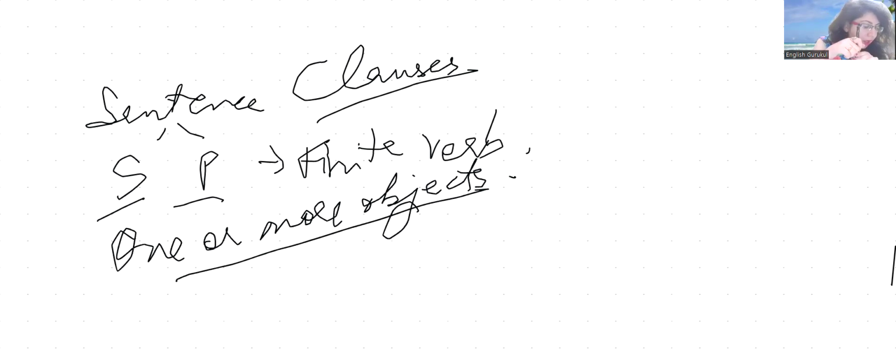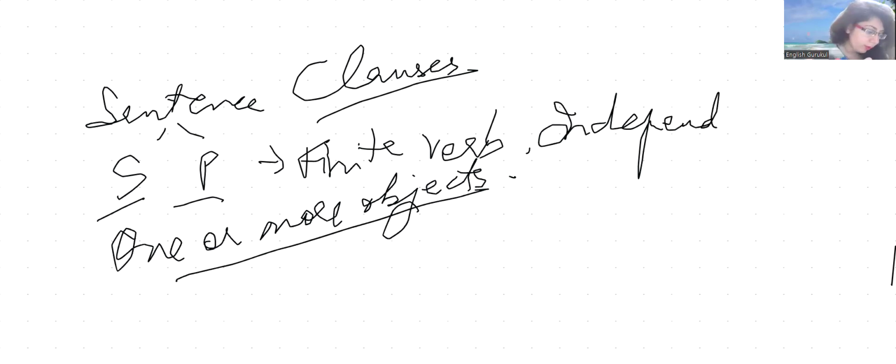It is independent and grammatically self-contained. So you also need to keep in mind that it is independent, right? And grammatically self-contained.